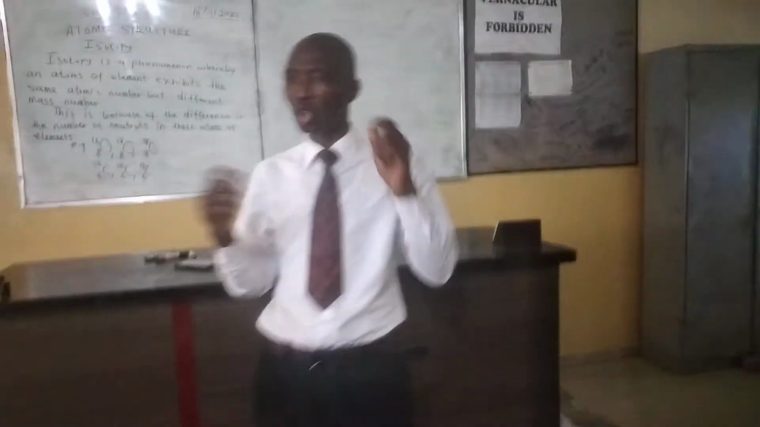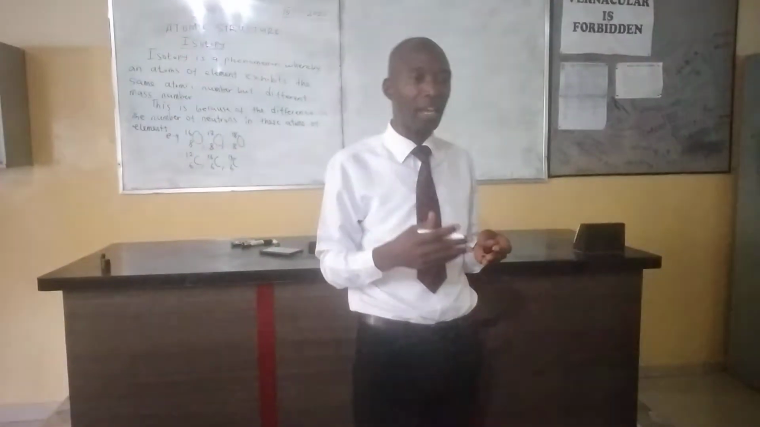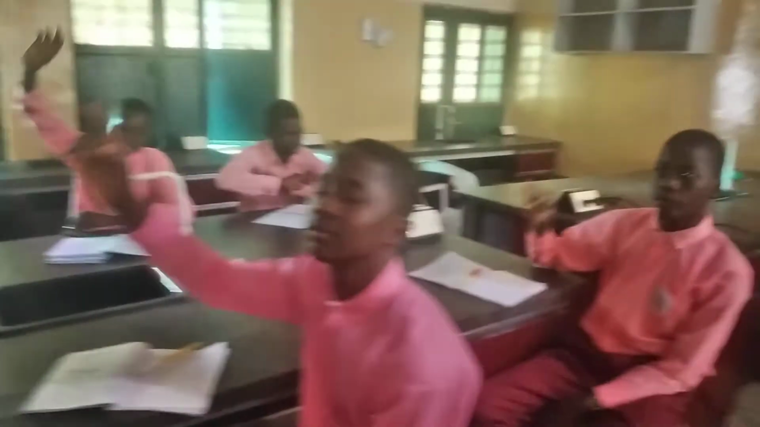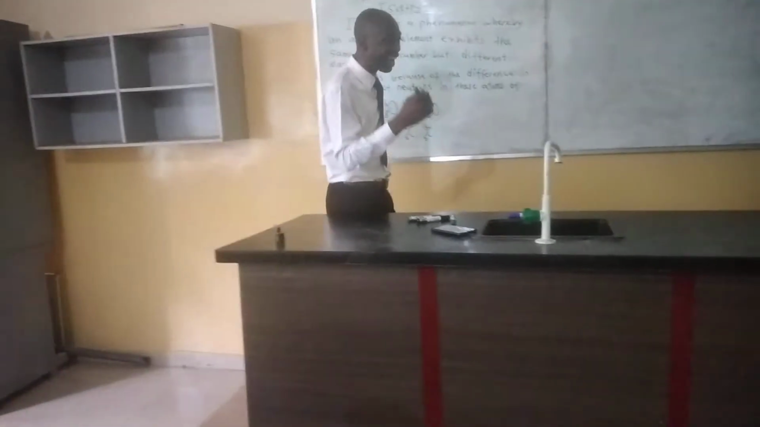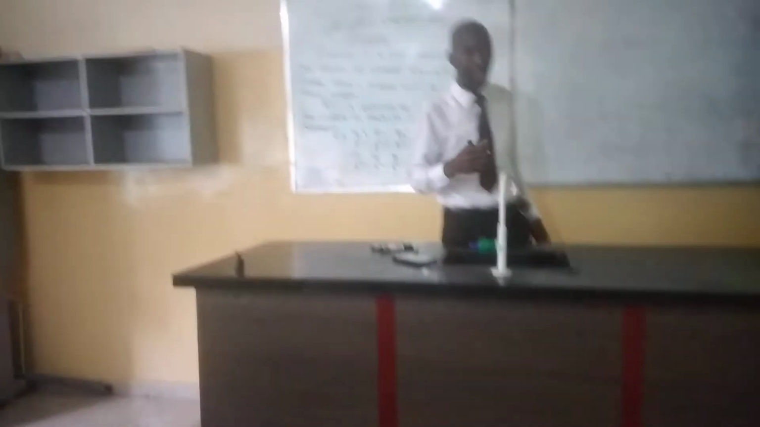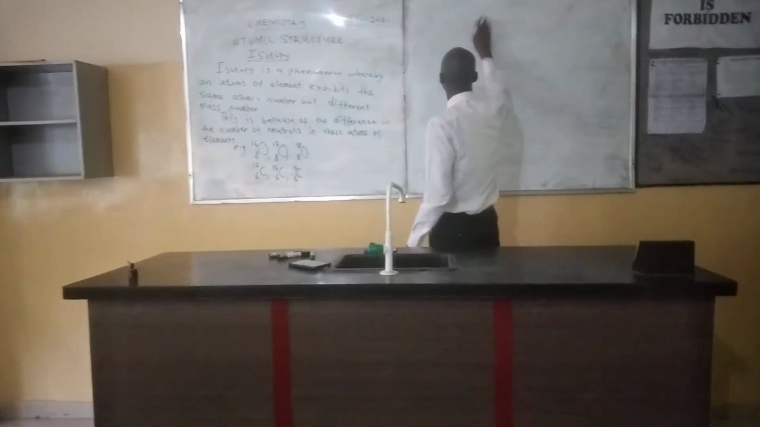Apart from that, what other elements can we mention that exhibit isotopy? Class? Ishaq Sulaiman. Give me a round of applause. Chlorine 37 and chlorine 35. These are the isotopes of chlorine. Now, let's go to examples.